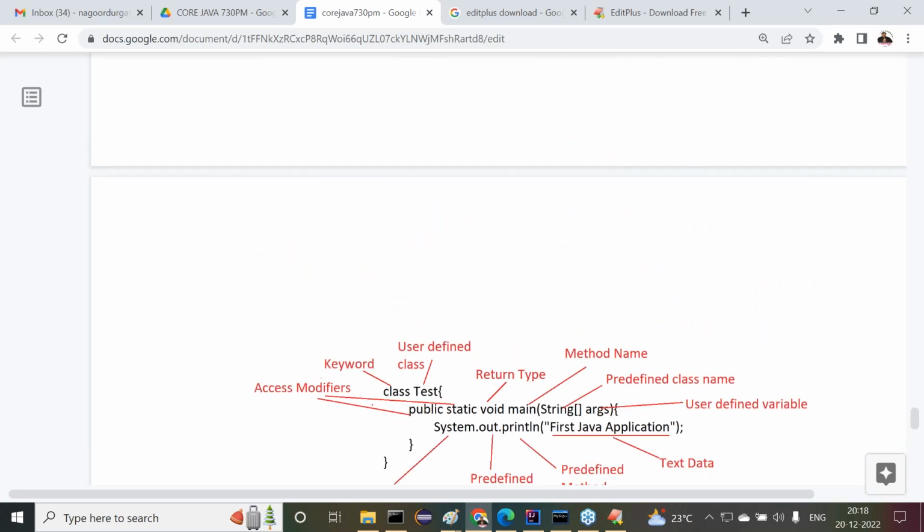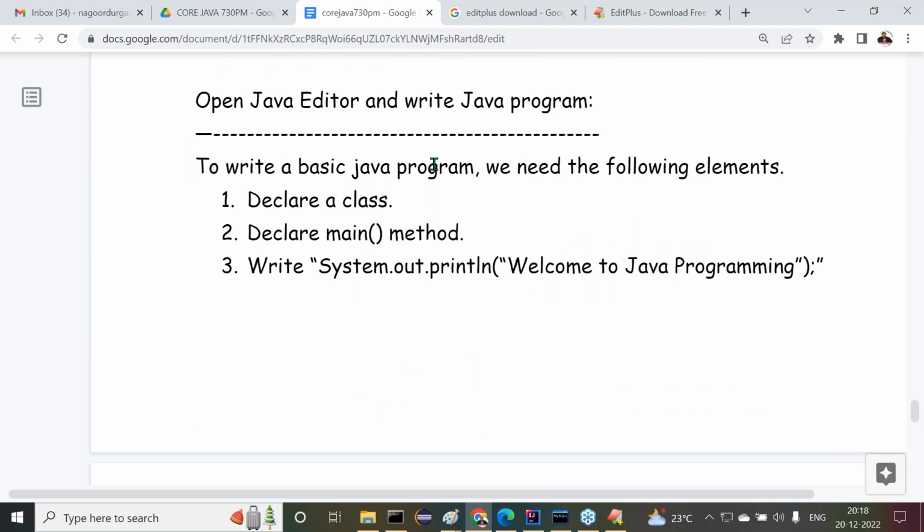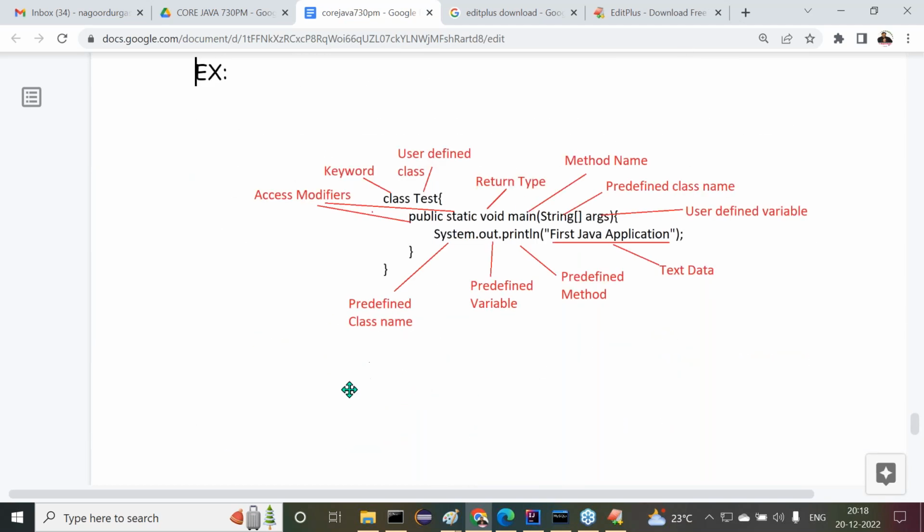Right, sir. Okay. Now this example code I have given here. Everything, each and every one, is specified clearly. Right, sir.